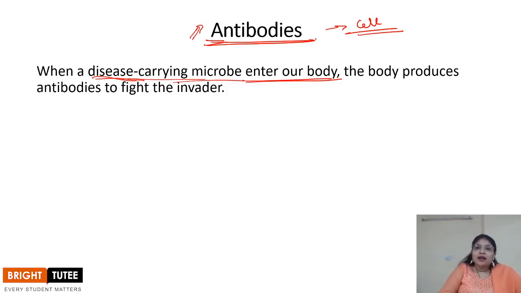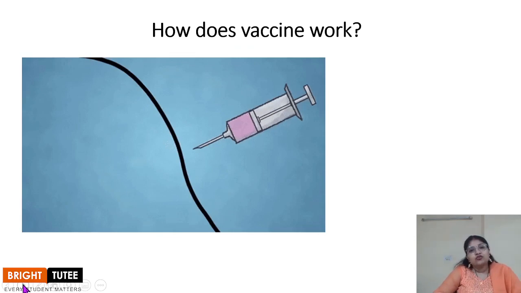To understand whether or not a person is suffering from a disease, usually the antibodies are counted. If the antibodies are more than normal, it indicates that there is some kind of infection. There might be a microbe present inside the body that is causing the disease, right? So antibody is an important part of our immune system, and this is what the concept of vaccine uses. Let's understand how vaccine actually works.